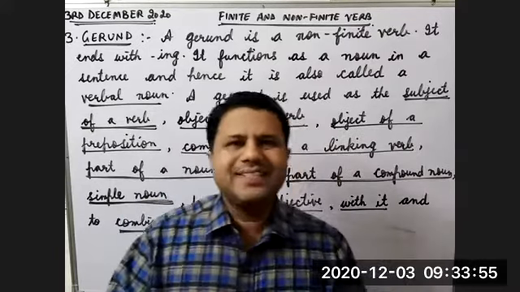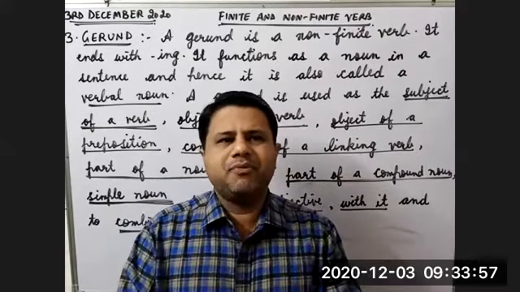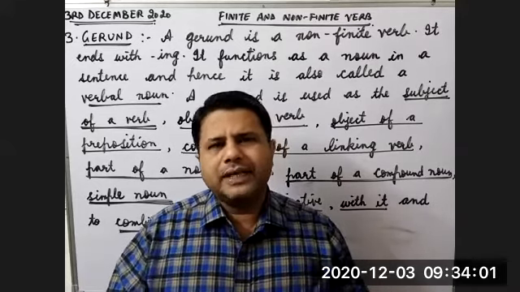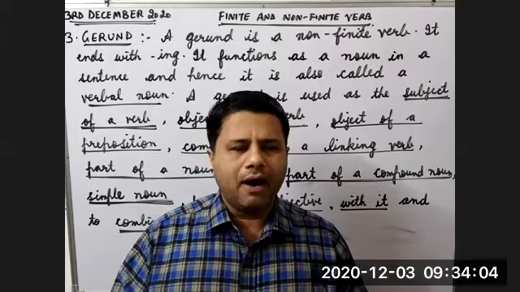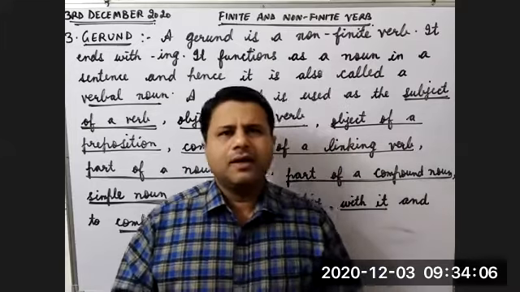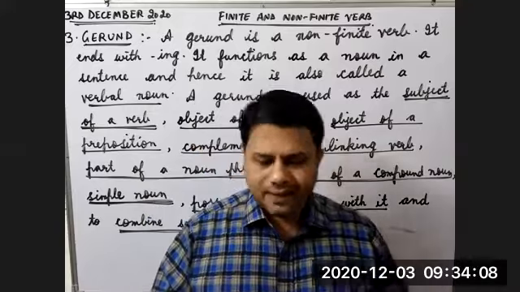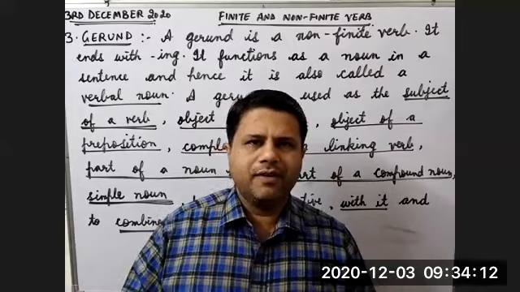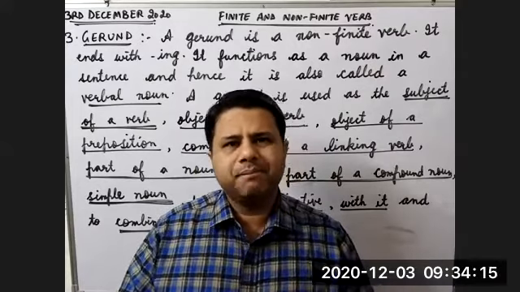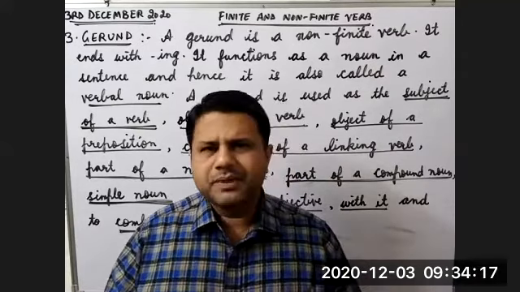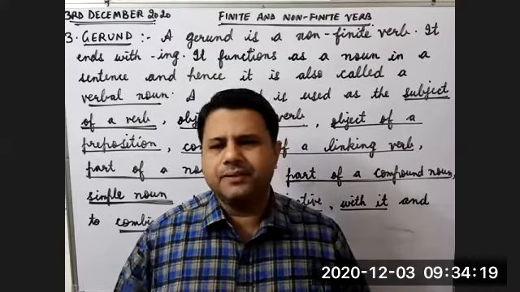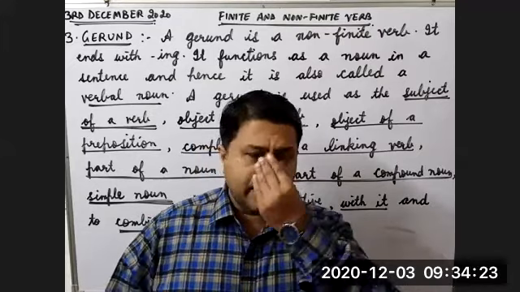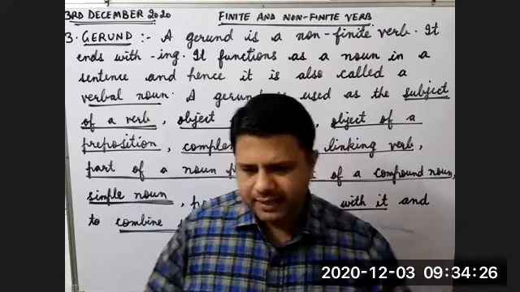Similarly, this word gerund. Gerund is the ing form of the verb used as a noun, right? So it is also called a verbal noun. We can also call gerund a verbal noun. What is a verbal noun? It is a gerund. What is a verbal adjective? It is present participle. I hope the definition of gerund is clear to you. Children, there are so many uses of gerund.